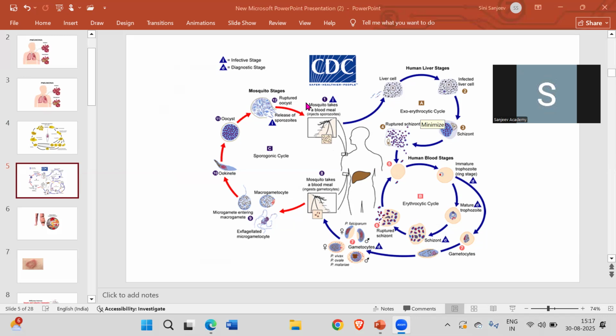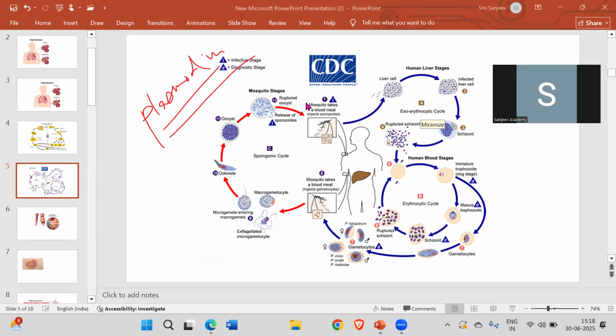So usually malaria is caused by Plasmodium. Okay, so this is the causative agent.